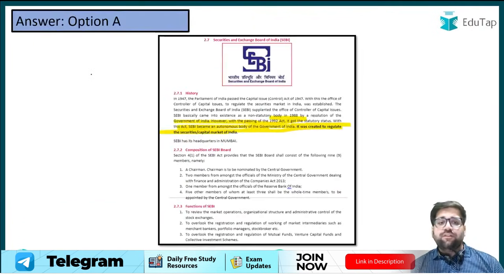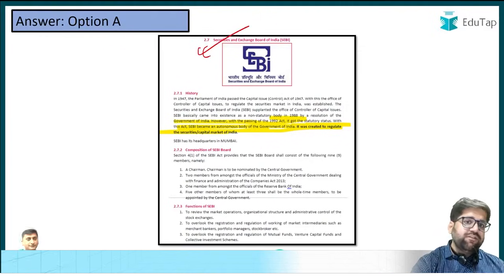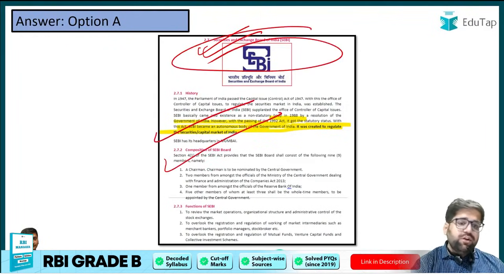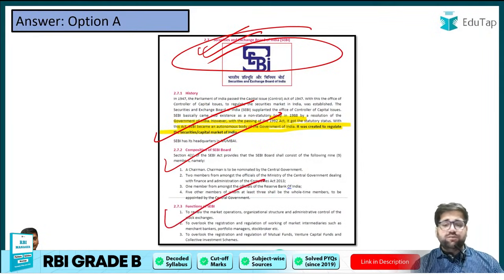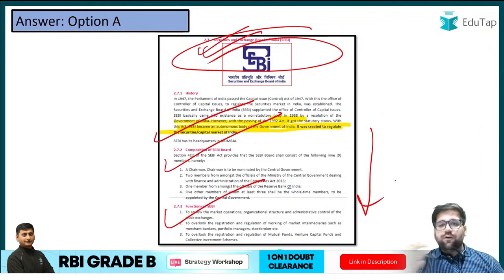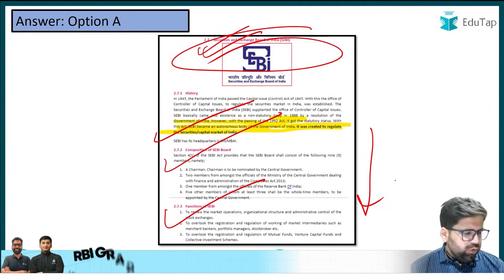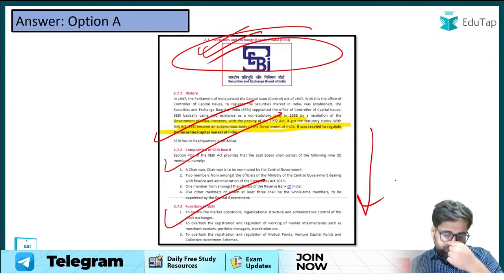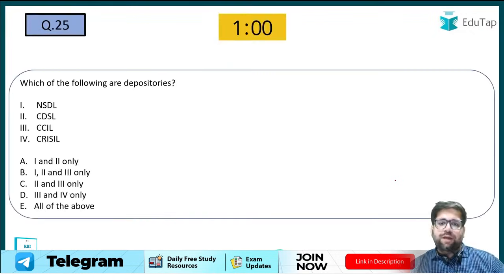Question number 25, or I would say, if you see, we have just given a very beautiful note on SEBI. We have covered the history, we have covered the composition, we have covered different functions as well. And if you go deep into this particular chapter, you will also see what is the mission, what are the different goals, what are the different ways via which SEBI regulates the capital markets. So a very comprehensive coverage is there, and I am again repeating this because each and every question has its roots in the EduTap notes.